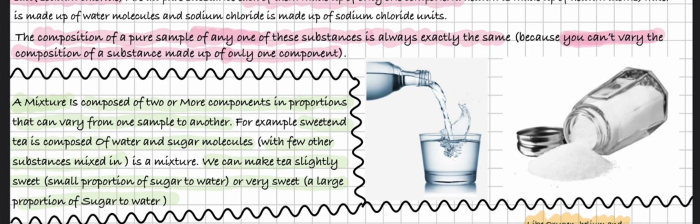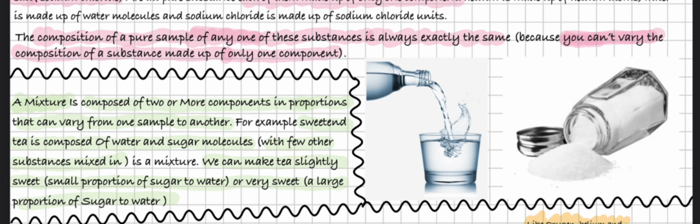We can make tea slightly sweet if we add more sugar to our water, or we can make it very sweet if we add a large proportion of sugar to this water. So as you can see, we can play around with the ratios. That is the main difference between a pure substance and a mixture. A pure substance is always exactly the same, but with a mixture, we can add more and introduce new substances.